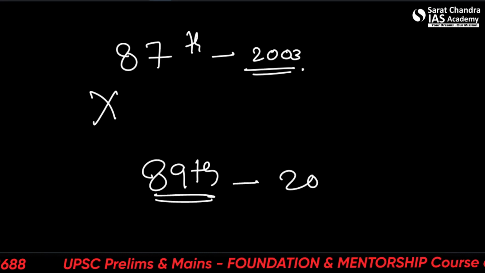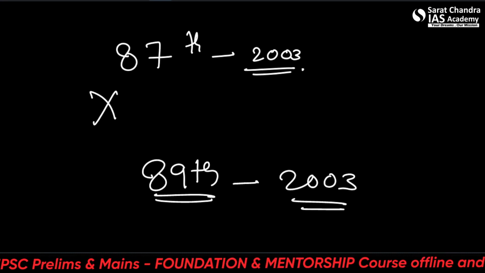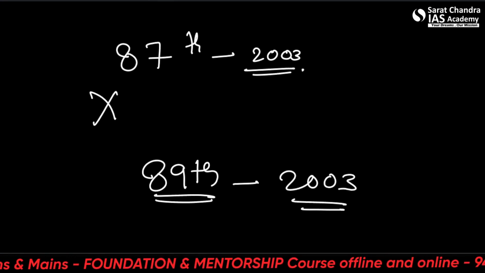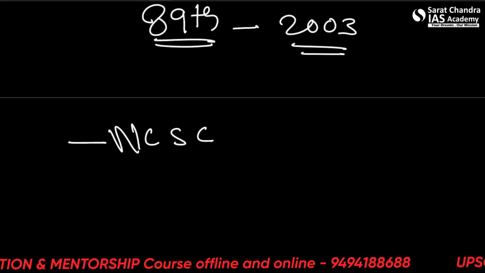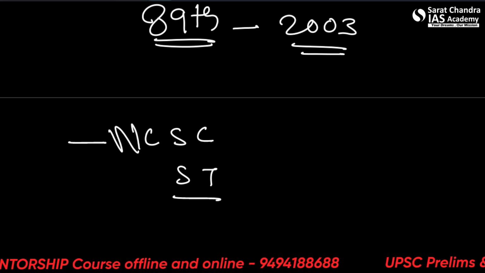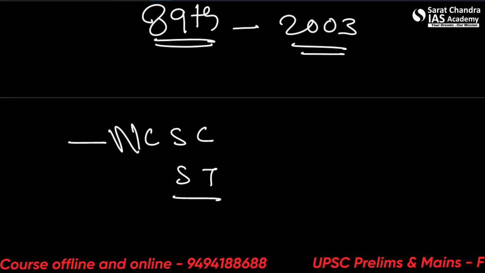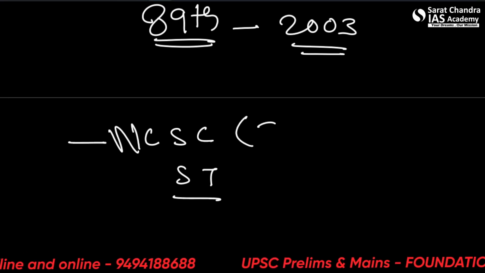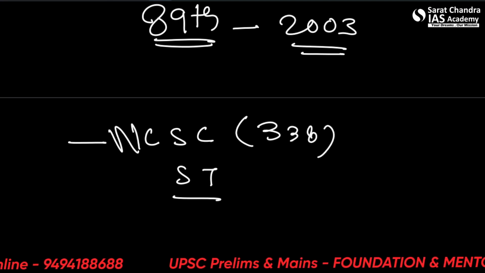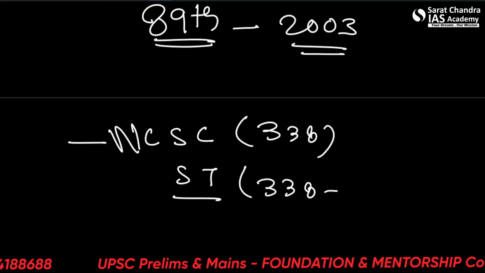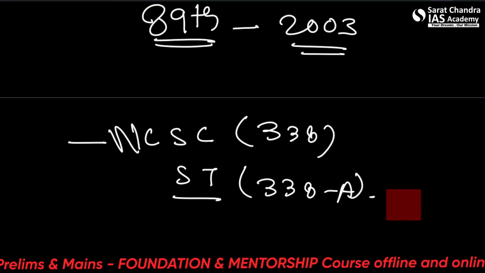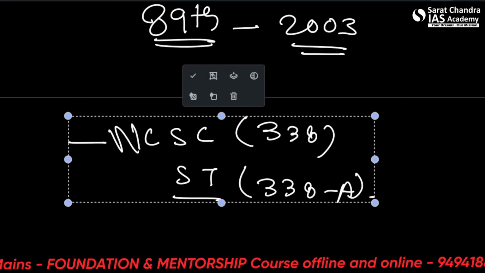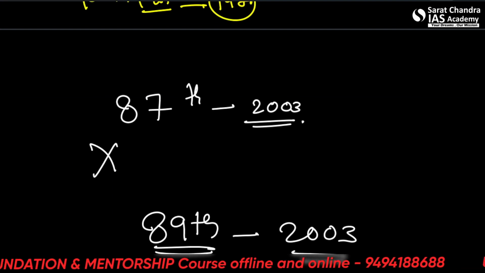It came out in 2003, the same year. So bifurcation of the erstwhile combined NCSC and NCST. So bifurcation was done. All right, these are under Article 338 and 338A. Please remember these.